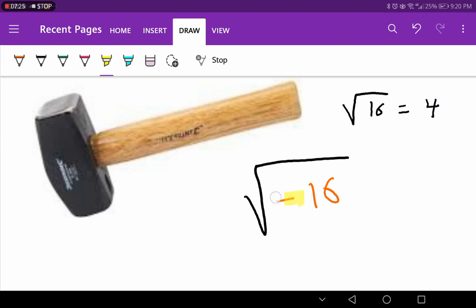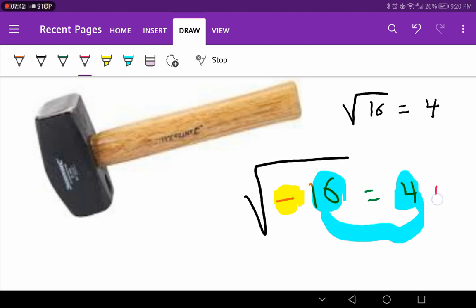But if I have a negative, you said we just add i, yes? Yes, we add i. So 4 from the 16, and i from the negative side. So it is 4i. Are you happy with that? So if you have a negative sign inside the radical, your answer must have i, okay?